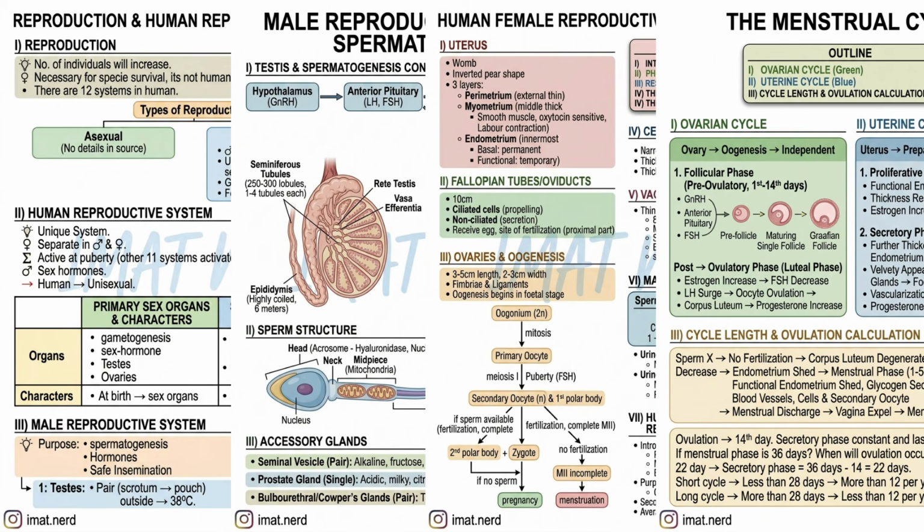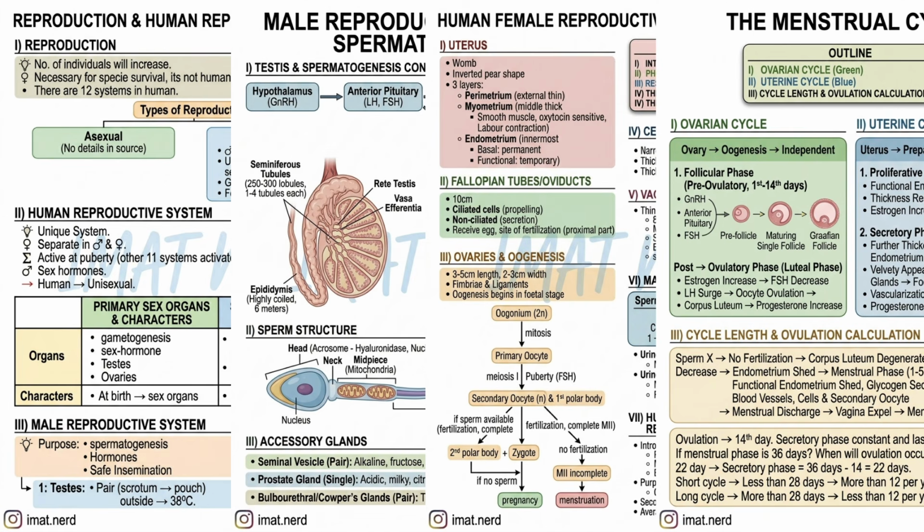Why biology? Because it's the most weighted subject of your IMAT exam. In biology, it is all about visualizing complex systems. If you look at the human reproductive system or the ovarian cycle, you don't need to read paragraphs of text. I have drawn out the exact flow charts for spermatogenesis and oogenesis in these notes.